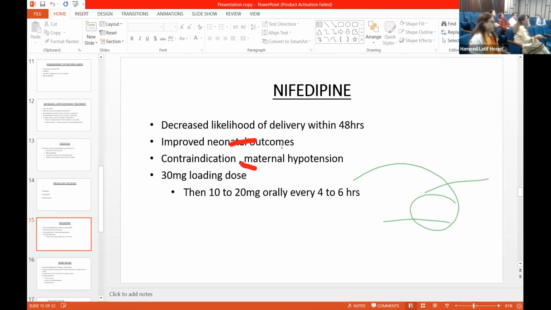क्योंकि अगर तुम याद करो तो magnesium sulfate भी tocolytic agent है. So अगर मैं हूँ और मेरी patient cardiac disease है और वो unstable patient है, she has already got tachycardia or there is risk of cardiac failure, तो मैं उस patient को magnesium sulfate मैं ना terbutaline दूंगी ना मैं उसको दूंगी nifedipine. वही loading dose दे दो बस.